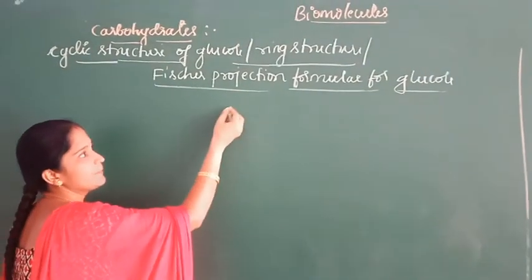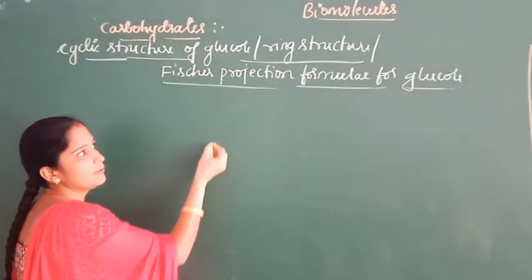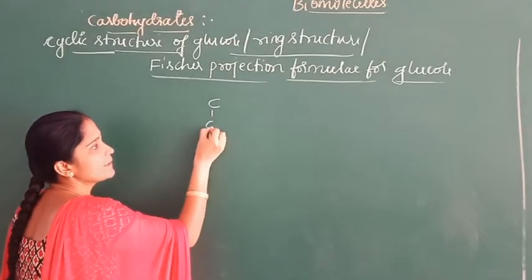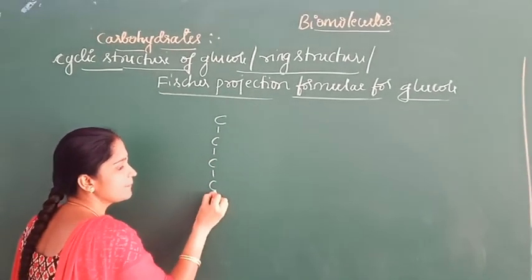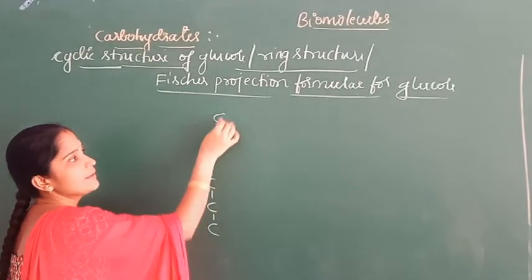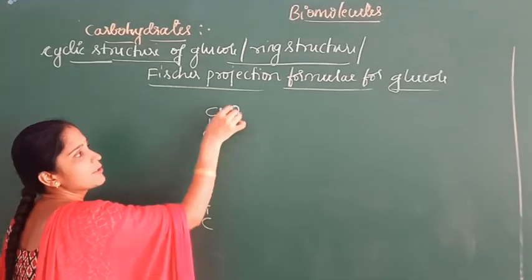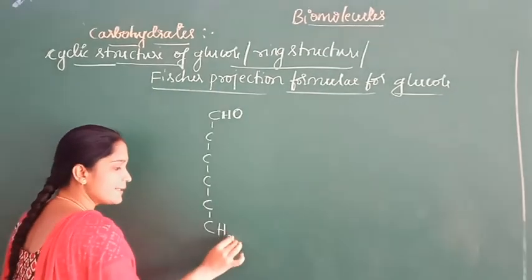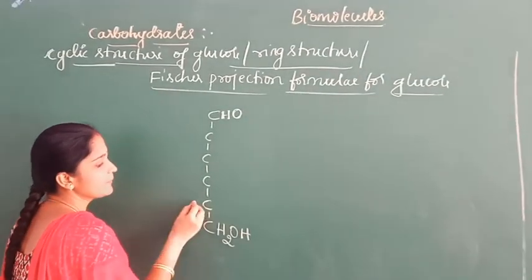Now I am writing the open chain structure of glucose. It contains 6 carbon atoms linked together in a straight chain, with the aldehyde functional group at the top and CH2OH at the bottom.